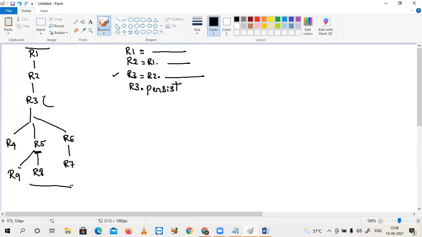Okay. And after that, as usual, R4 equals R3 dot. R5 is equal to again R3 dot. R6 equals still R3 dot. But for R7, the input is from R6.